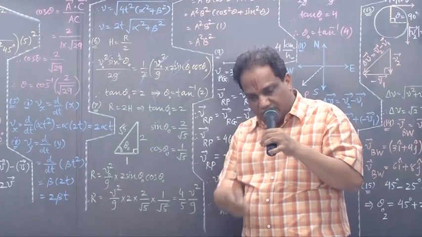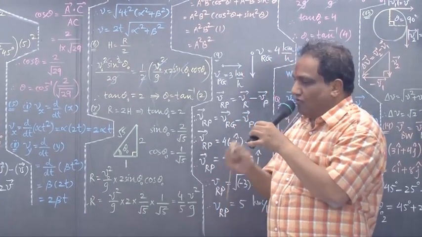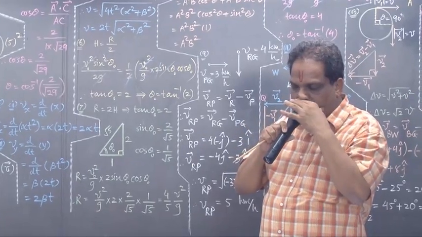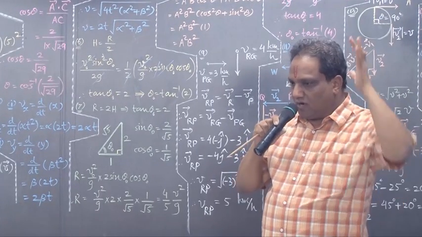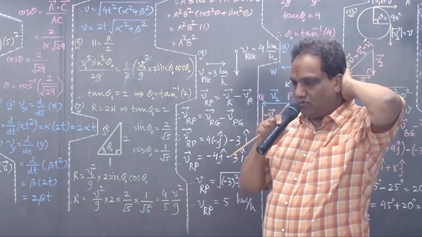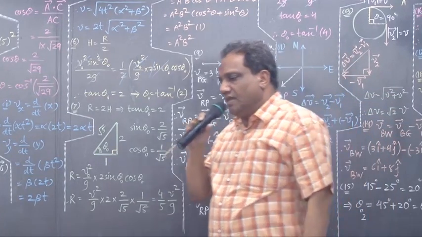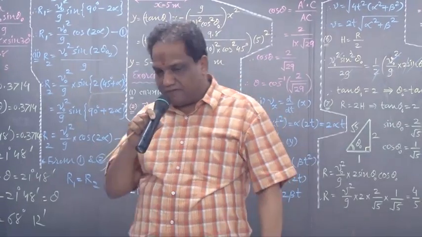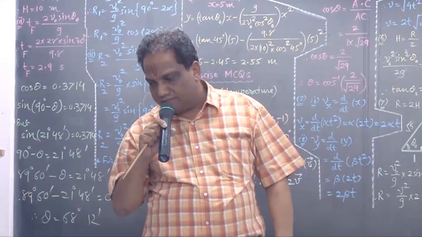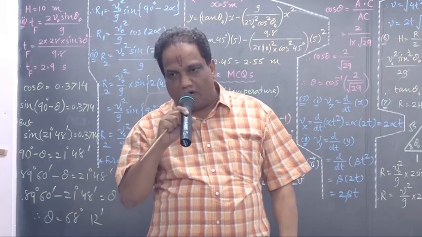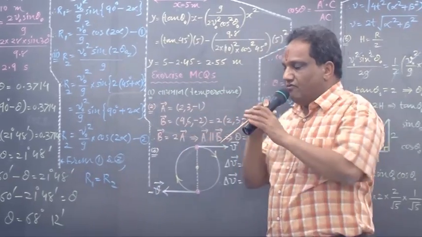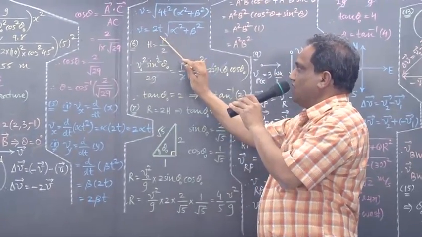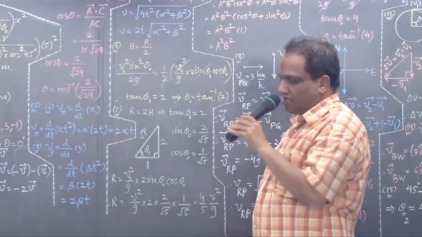Write further. For number 5, put a star. For number 5, a equals dV by dt. That is d by dt of V. V is 2t under root of alpha square plus beta square.